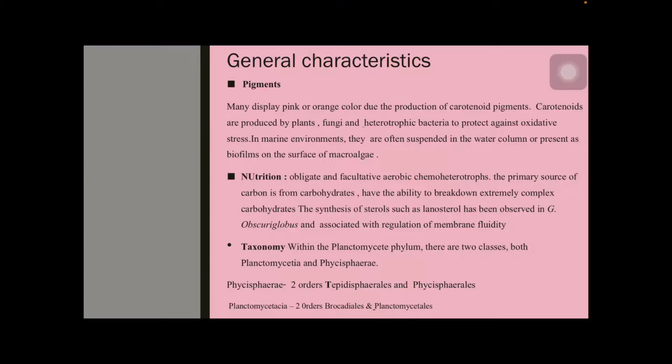And when it comes to the taxonomy, this group of bacteria is included in the PVC superphylum along with the Verrucomicrobia and Chlamydiae. These planktomycetes again have two classes, that is Planctomycetia and Phycisphaerae. Phycisphaerae again has two orders, that is Tepidisphaerales and Phycisphaerales. Planctomycetia again has two orders, that is Brocadiales and Planctomycetales. So there are many groups of genera present.